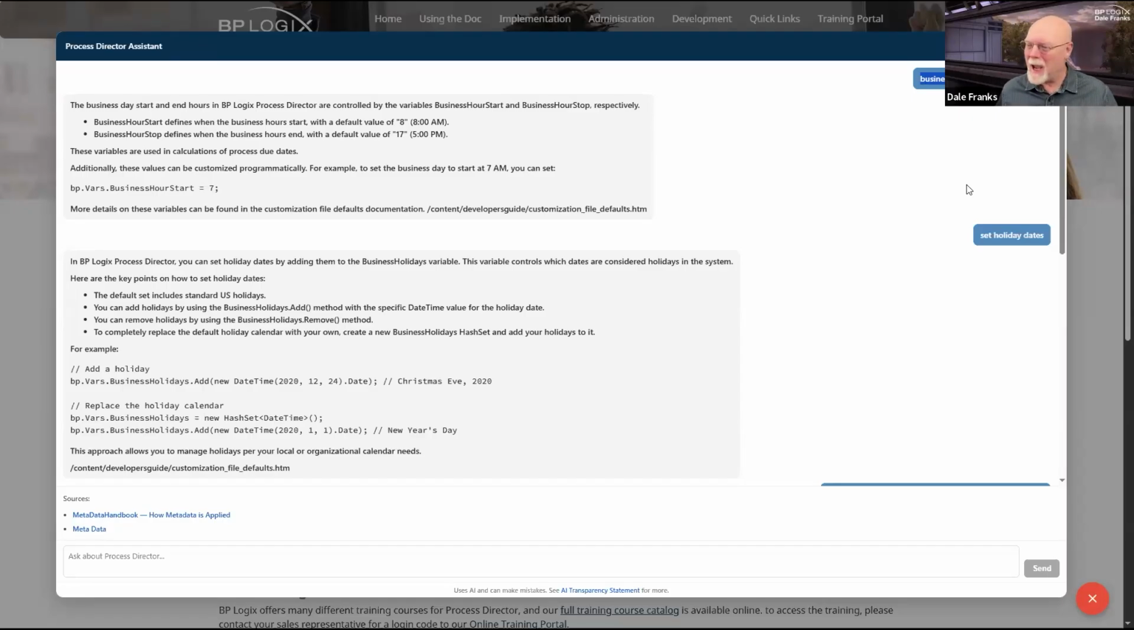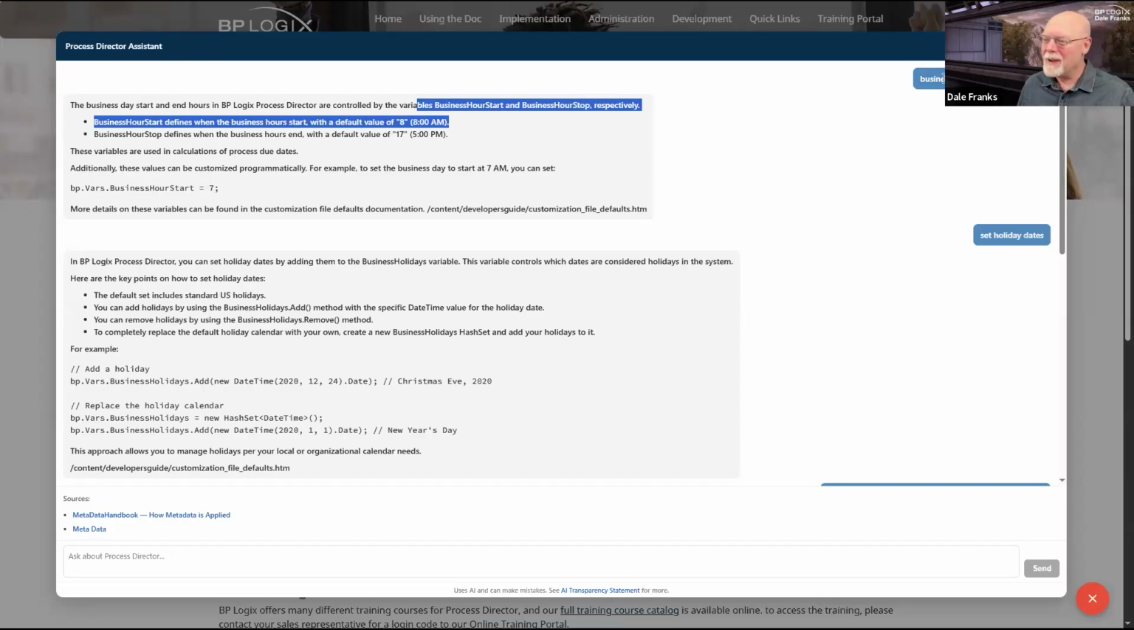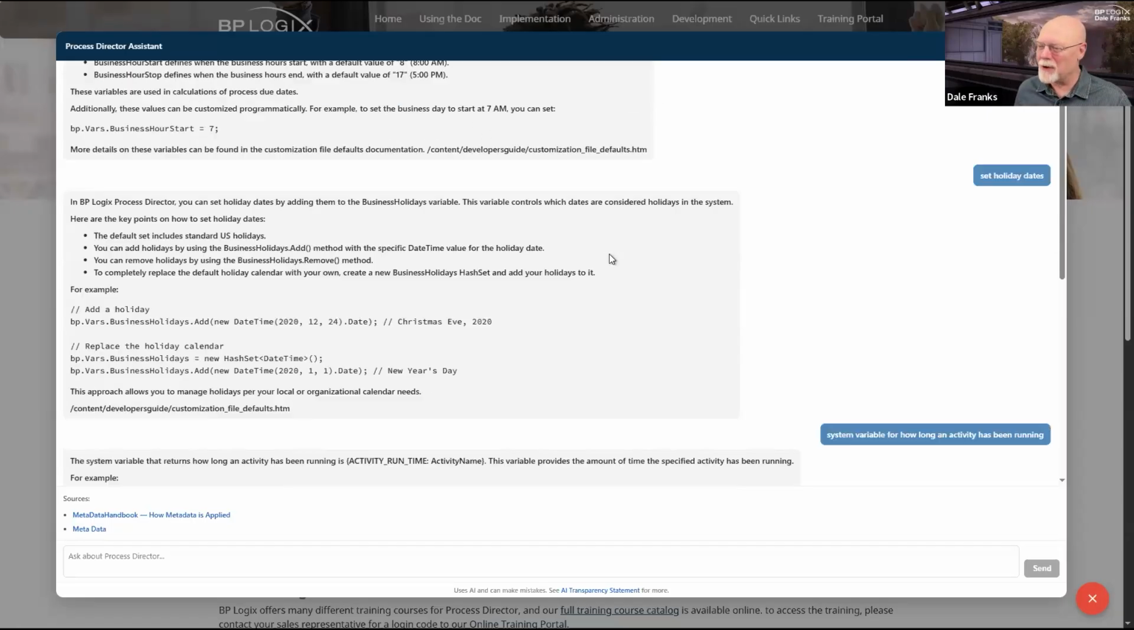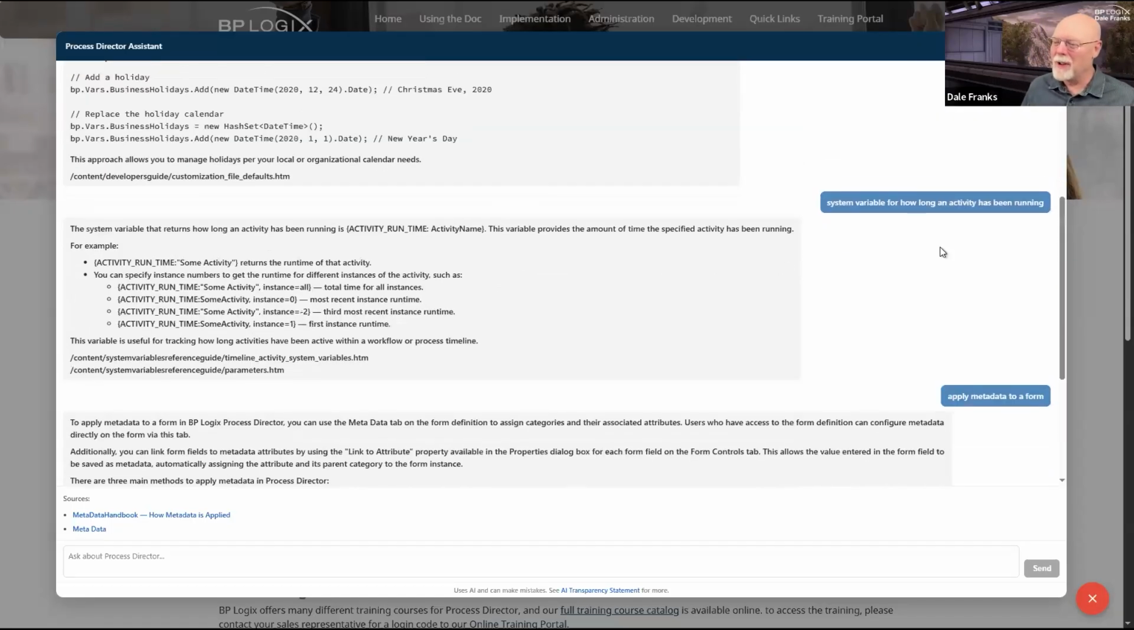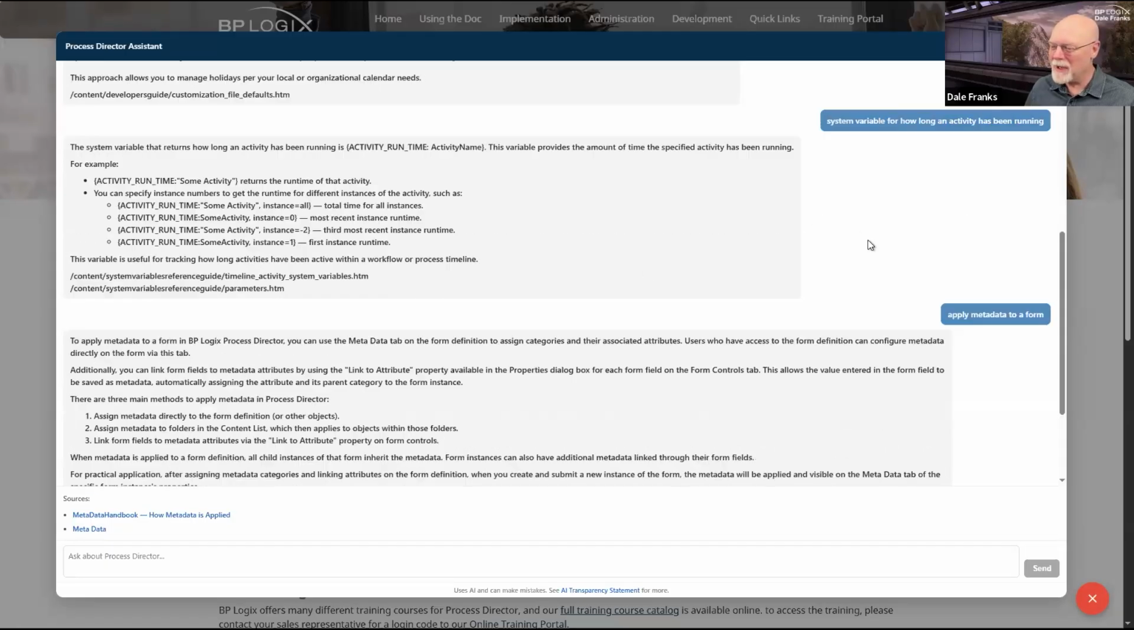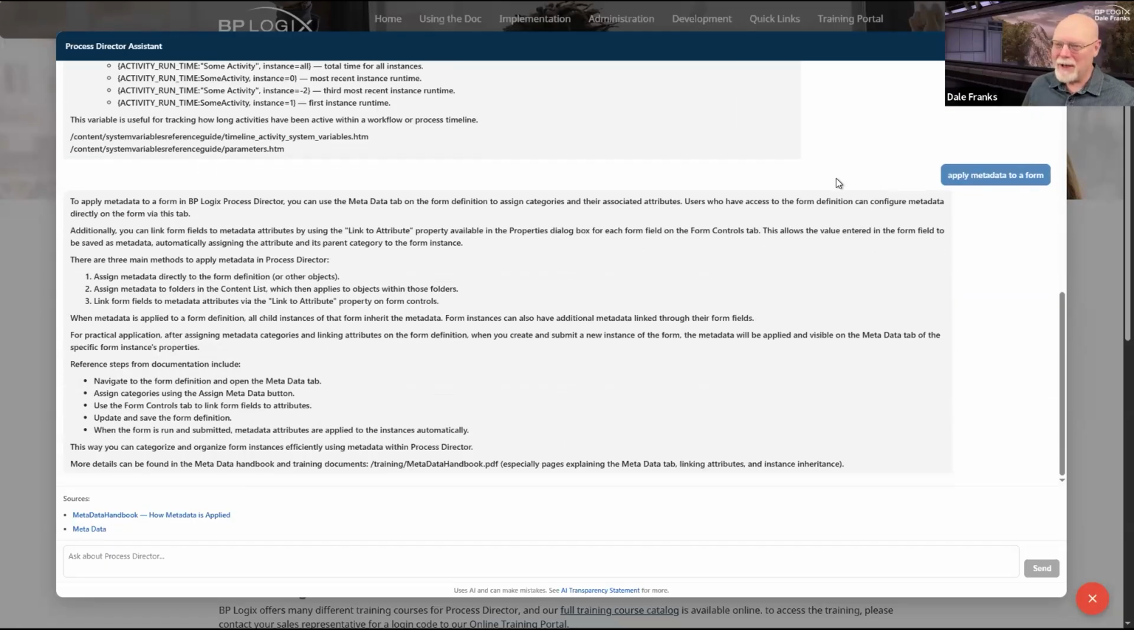But just before we came on, I ran it through a couple of quick tests, and it does know what business day start and end hours means in terms of the system variables. Same thing, I just put set holiday dates as the query, and it returned the business holiday system variable. System variable for how long an activity has been running is the query that I put in, and it returned activity runtime, and then just apply metadata to a form.